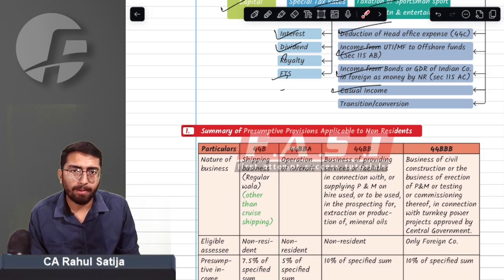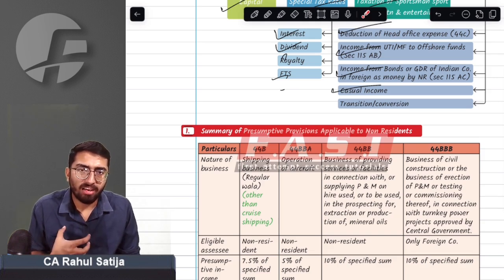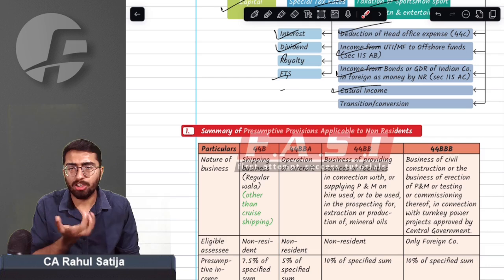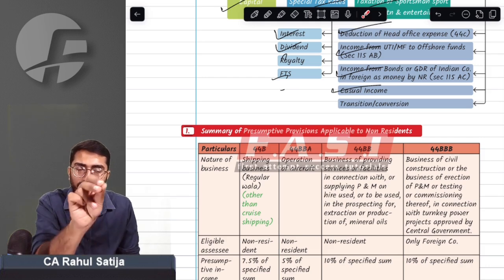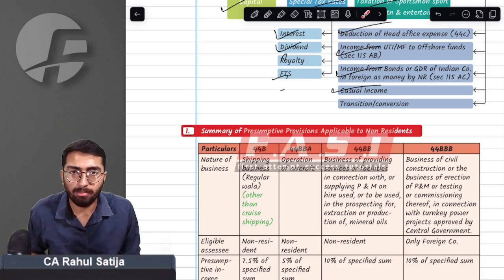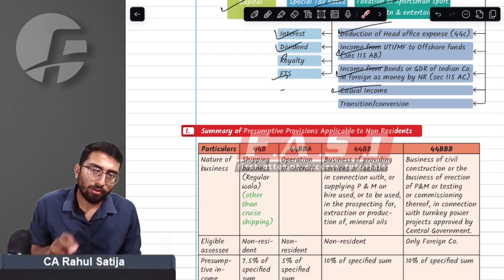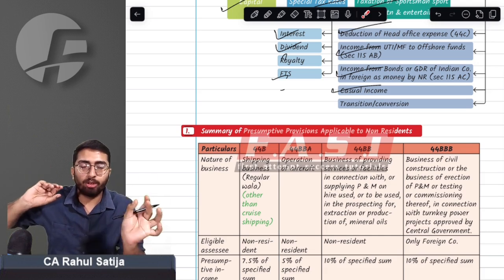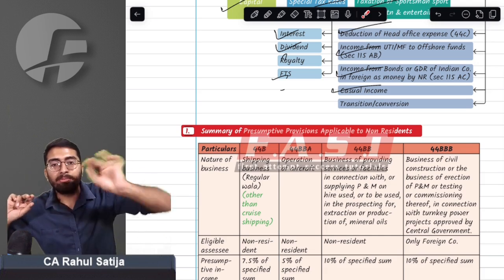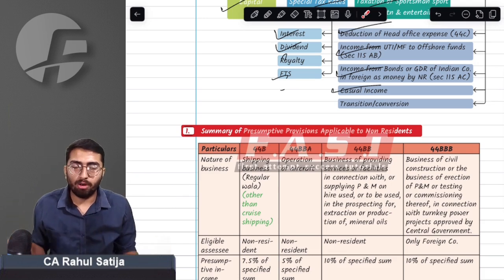What did 44B say? Whenever we have a shipping company, it can offer 7.5% of the specified sum as its presumptive income under section 44B. What was the specified sum? Whatever freight it receives in India, and whatever freight it receives from an Indian person outside India anywhere.